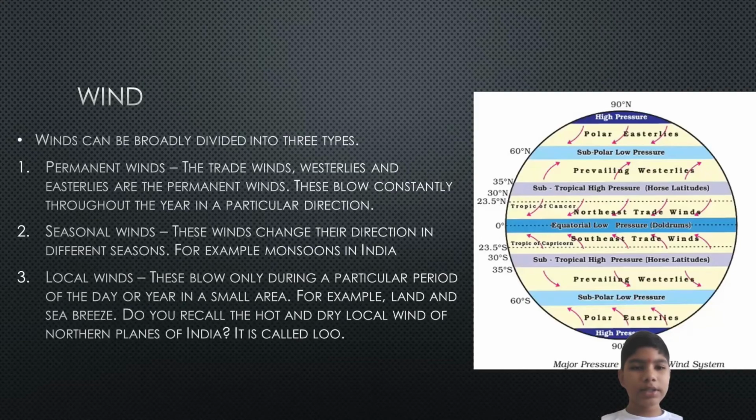Seasonal winds. These winds change the direction in different seasons. For example, monsoons in India. Local winds. These blow only during a particular period of the day or year in a small area. For example, land and sea breeze. Do you recall the hot and dry local wind of northern plains of India? It is called Lu.